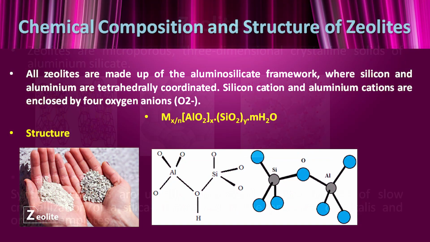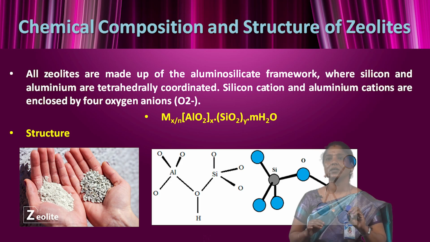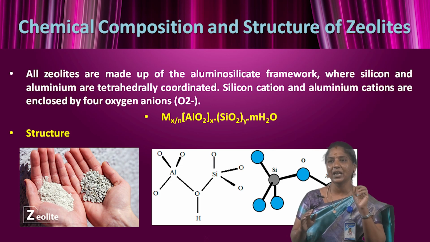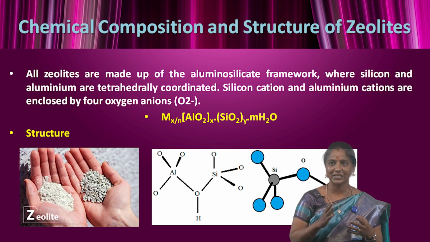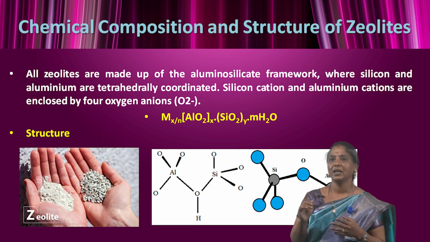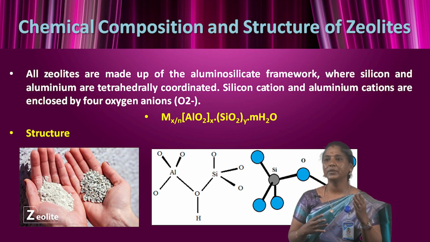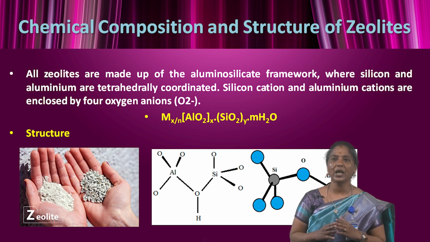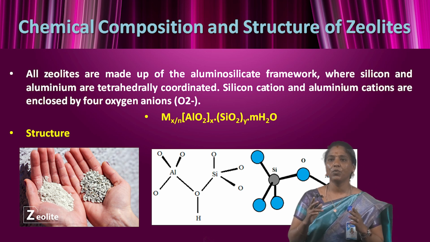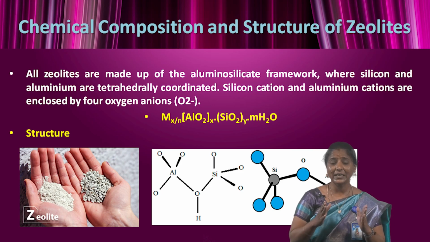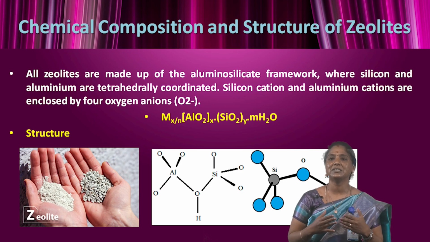Next one, the chemical composition and structure of zeolites. All zeolites are made of an aluminosilicate framework, where silicon and aluminium are tetrahedrally coordinated. Silicon cations and aluminium cations are enclosed by four oxygen anions, O2 minus. The tetrahedral structures of SiO4 and AlO4 form the building blocks of zeolite. The general formula is Mx/n[(AlO2)x(SiO2)y]·mH2O. However, zeolites tend to have different chemical elements in their composition.